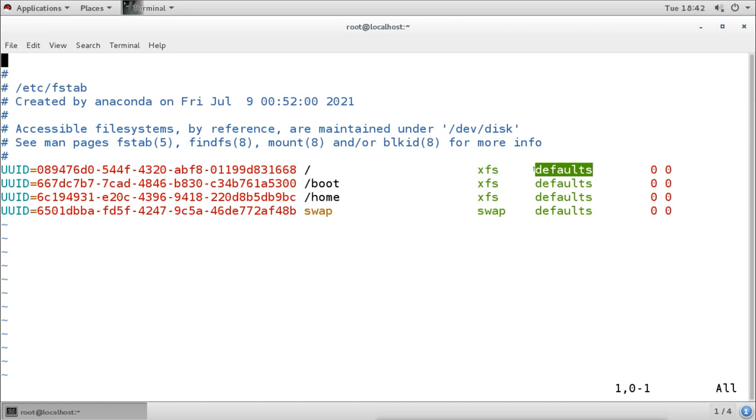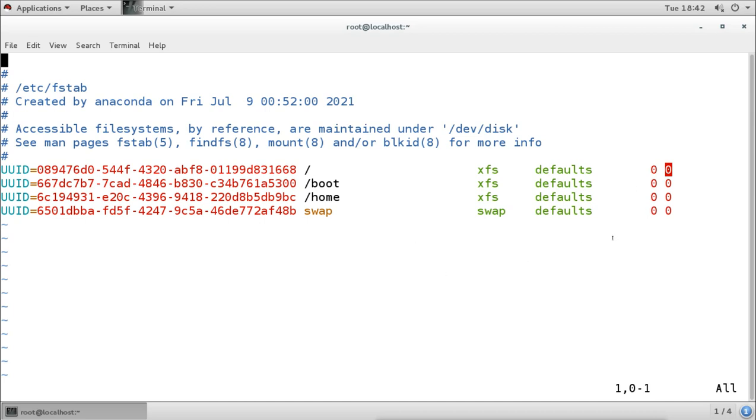Then these 0 and 0 will always remain 0. This is default. This indicates the partition mount sequence and whether the partition dump is enabled or disabled. Dump is what? Backup. So when you use 0, it will use the default setting, that means the system will handle those settings.